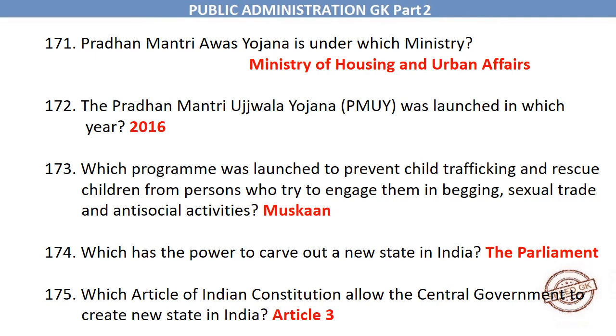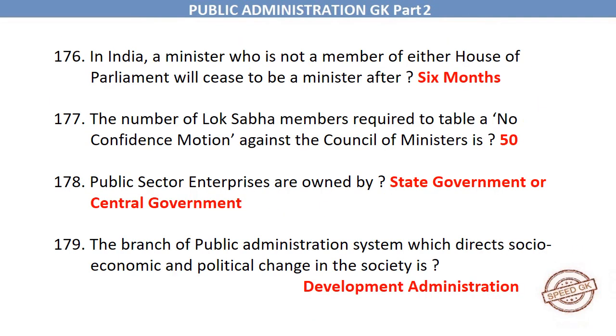Article 3. In India, a minister who is not a member of either House of Parliament will cease to be a minister after 6 months. The number of Lok Sabha members required to table a no confidence motion against the Council of Ministers is 50. Public sector enterprises are owned by state government or central government. The branch of public administration system which directs socio-economic and political change in the society is development administration.